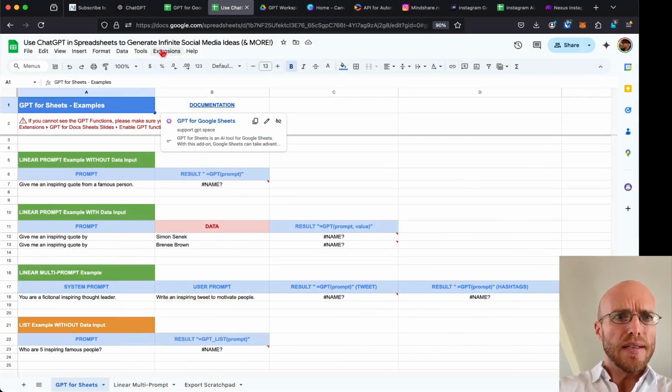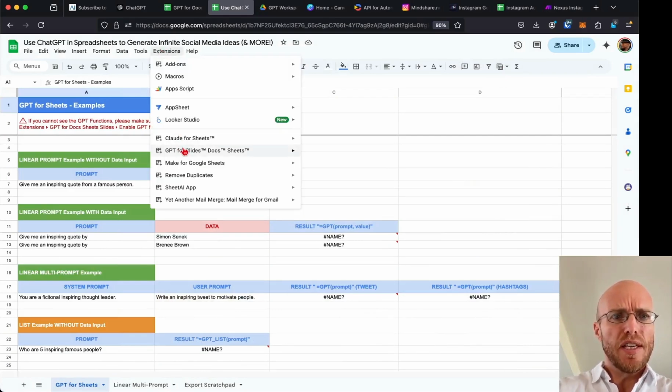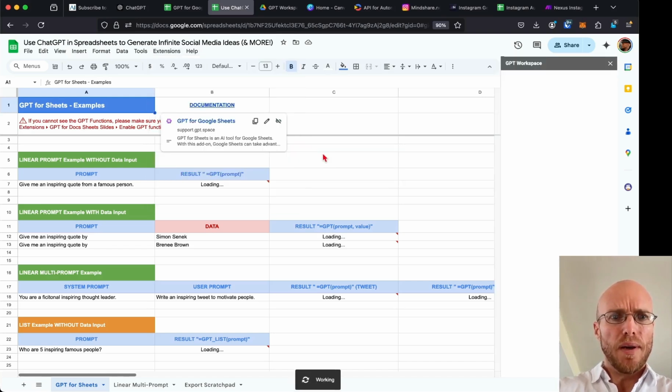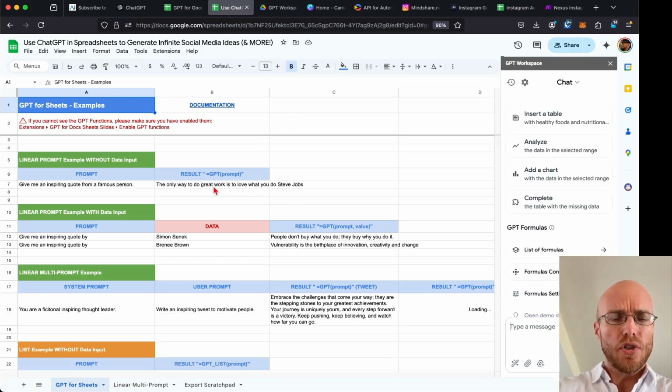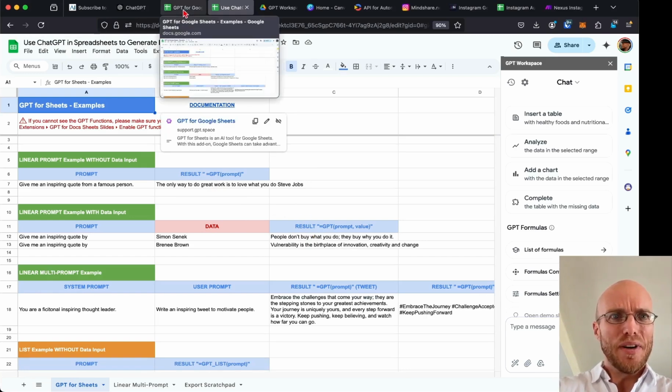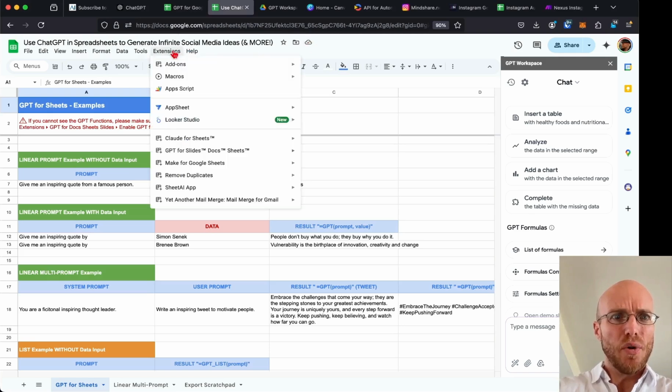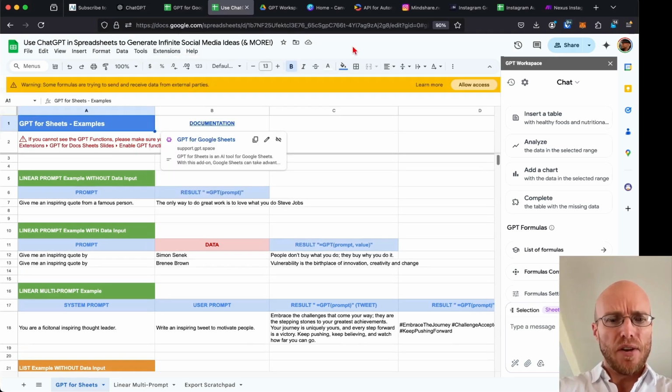Then you might have to reload your page, but you'll see it in here, and you'll need to click on this Start button. When you click on this Start button, it's now hopefully going to show that it's doing some cool things. You saw how that changed, right? What's neat about that is you might have to go into extensions and say GPT for Slides. If I refresh now, I'm just going to refresh this window.